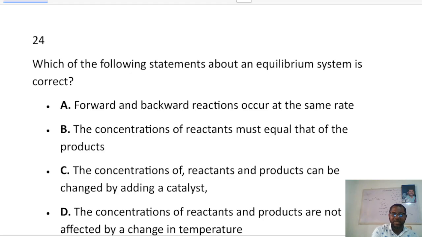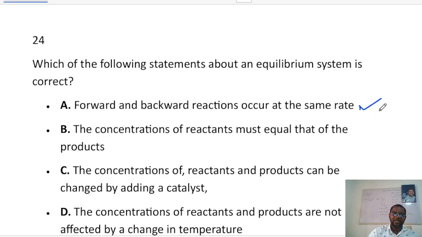C says the concentration of reactants and products can be changed by adding a catalyst. That's not true. A catalyst does not affect it. D says the concentration of the reactants and products is not affected by change in temperature. That's not true. So the answer is A. A system is said to be in dynamic equilibrium when the rate of the forward reaction is equal to the rate of the backward reaction.